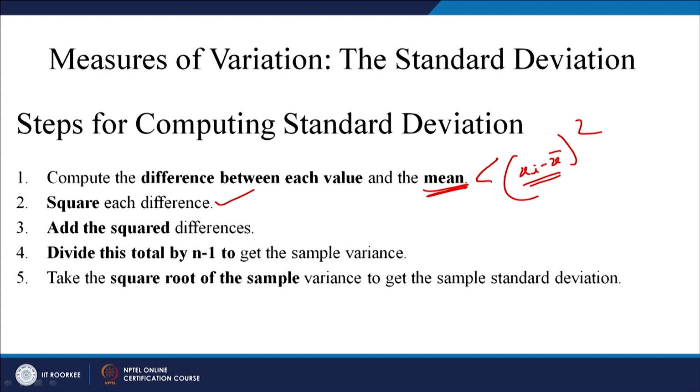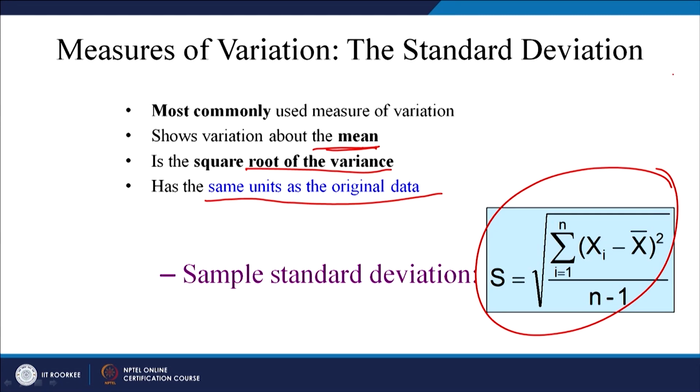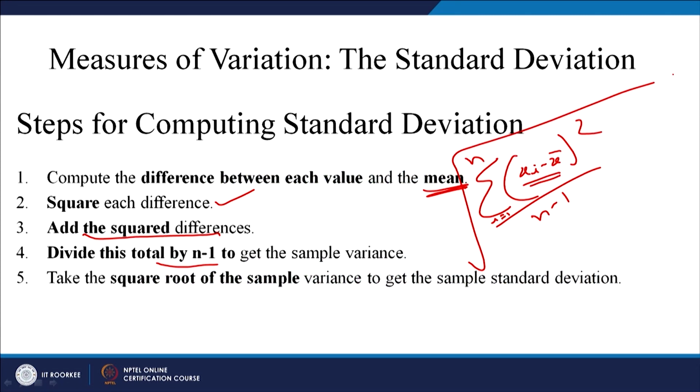Then you add all these squared differences and divide by n minus 1, where i ranges from 1 to n, right. Take the square root of the sample variance to get the sample standard deviation. This is the same formula, as you can see here.